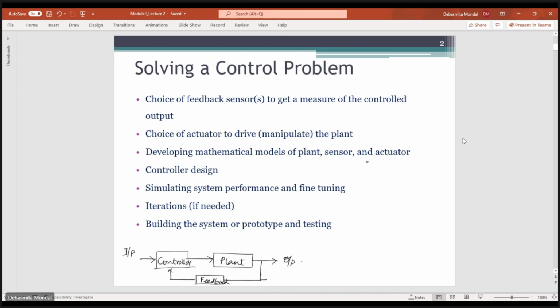We were briefly talking about the elements that you need to choose. First of all, you need to choose your feedback element, then you need to know your actuator, and then finally you have to do a mathematical modeling. Now, what do we mean by mathematical modeling and why is that important while designing a controller? We'll look into that in this lecture.